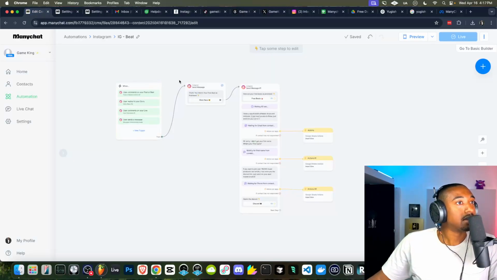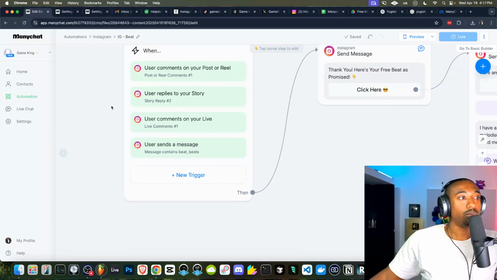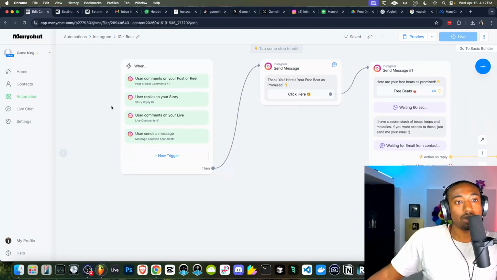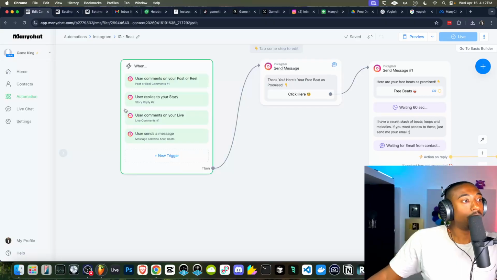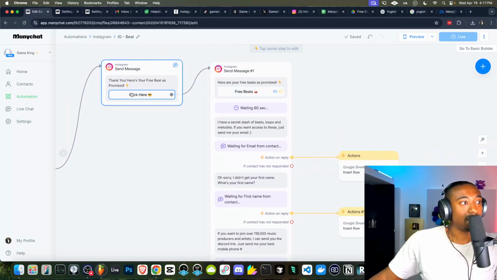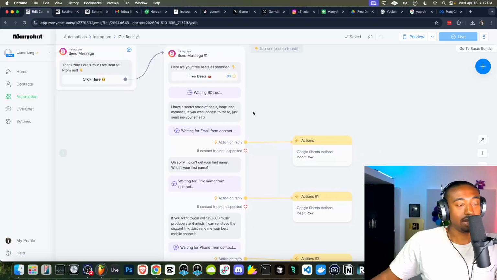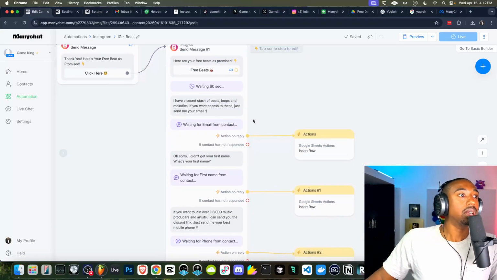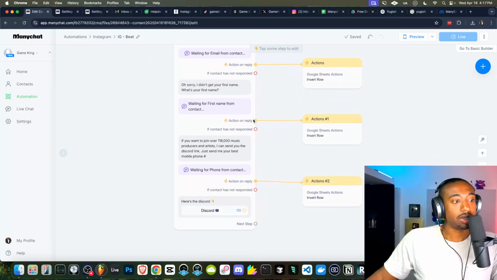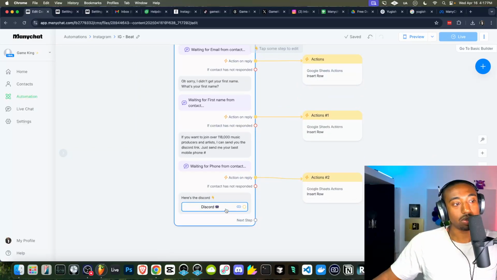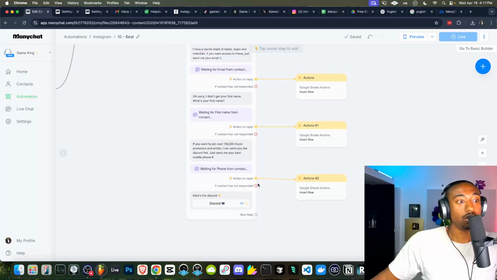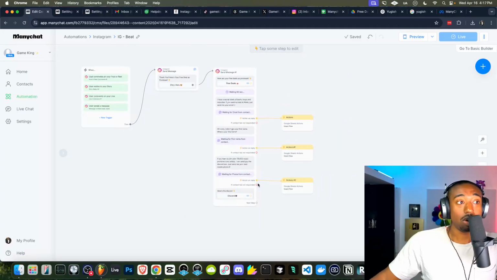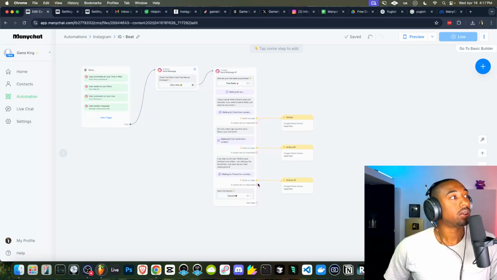Okay, so again, the system, basically the goal is you make content. You say, hey, comment the word beat or beats. In this case, we're just saying beat. It's going to send them a message. That message is going to trigger more messages, and these other messages collect their name, their email, and their phone number after you deliver your free stuff. And then here it also sends them an invite to Discord. You're doing all of this inside of a DM, automated, so you do not have to do every single step by yourself.